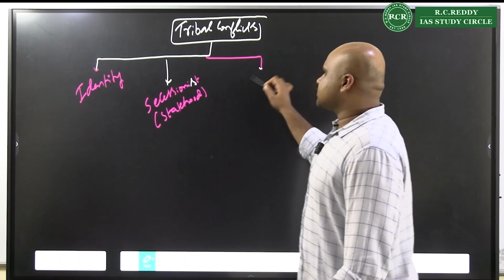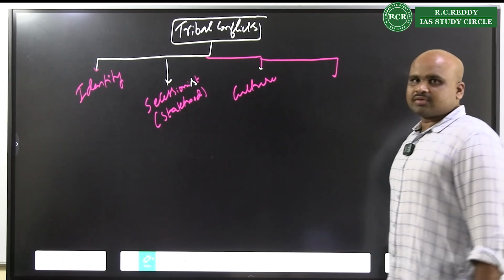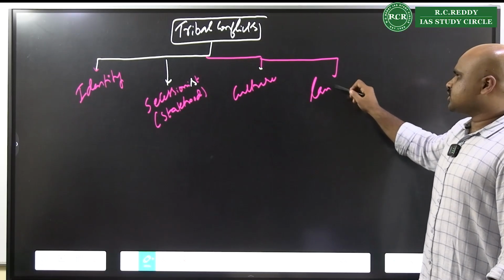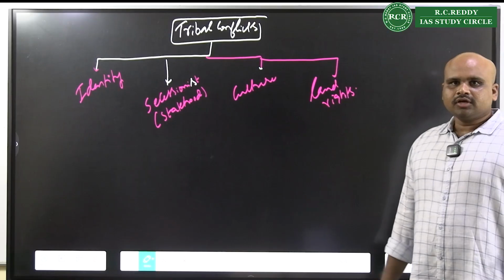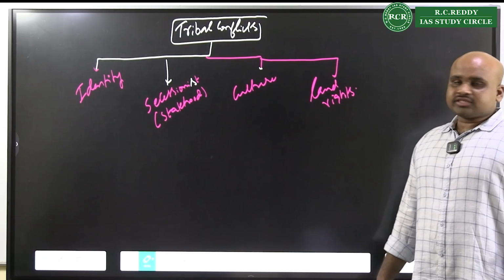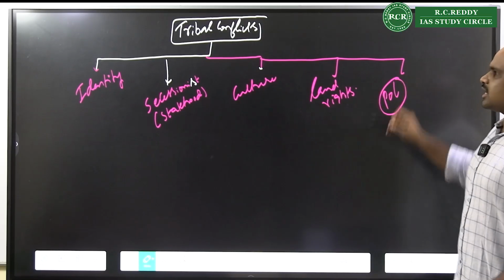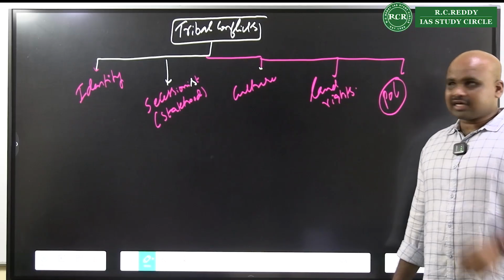Tribal conflicts with respect to the culture. Tribal conflicts with respect to the land rights. And sometimes tribal conflicts with respect to the political aspects.